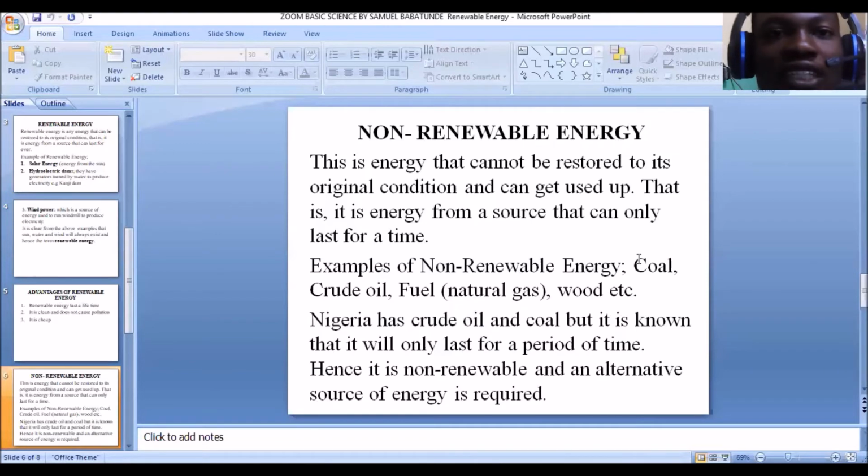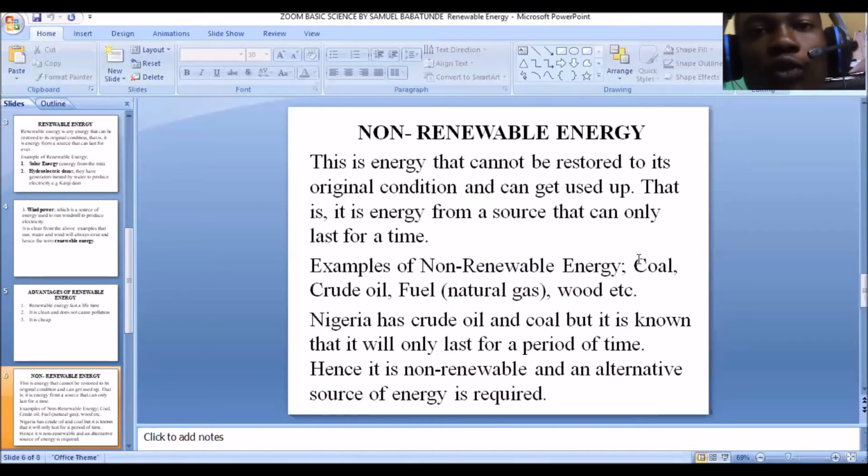Now, because we get heat energy from coal, and this source of heat energy can only last for a period of time, we refer to this energy as a non-renewable energy. Like we know, coal is a mineral resource and coal can be used up. So we refer to it as a non-renewable energy. It cannot be restored.